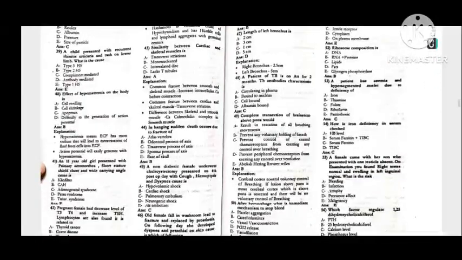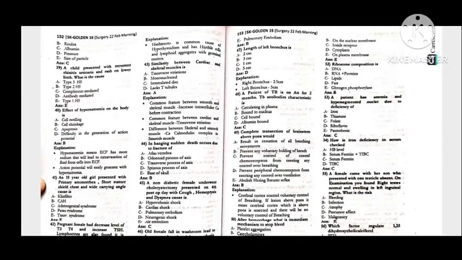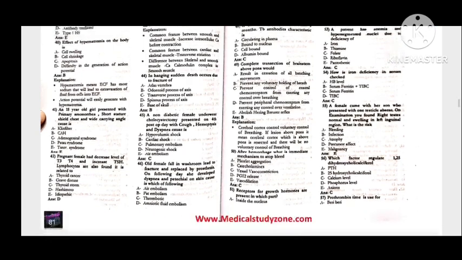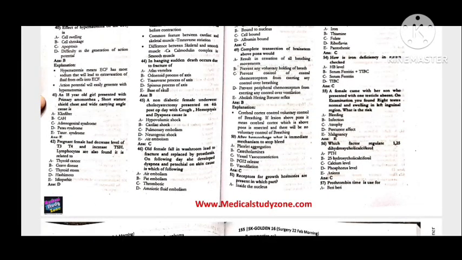That is plasma membrane. Next, 52, the ribosome composition is RNA plus proteins. 53, the patient has anemia and hypersegmented nuclei due to the deficiency of folate. 54, how is iron deficiency in the serum checked? That's the level of the ferritin.